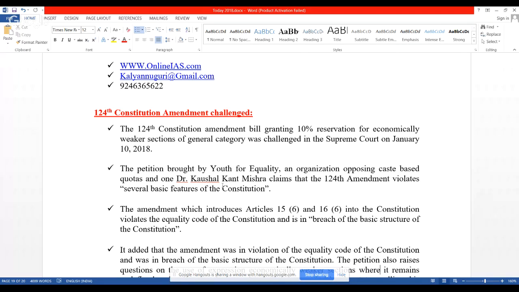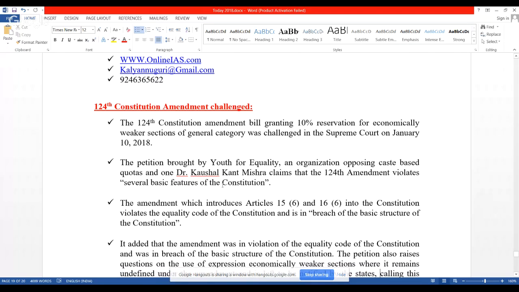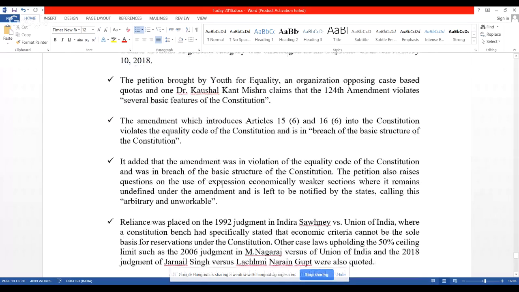Look at this. It also said that it was in violation of the equality code of the Constitution, which is breaching the basic structure of the Constitution. And the petition also raised some important questions, like the usage of an expression like economically weaker sections, which remains undefined under the amendment, and this is going to be notified by the statute later. And this organization said this type of action is considered to be arbitrary and unworkable. Right? Look at this, very important, this particular paragraph.